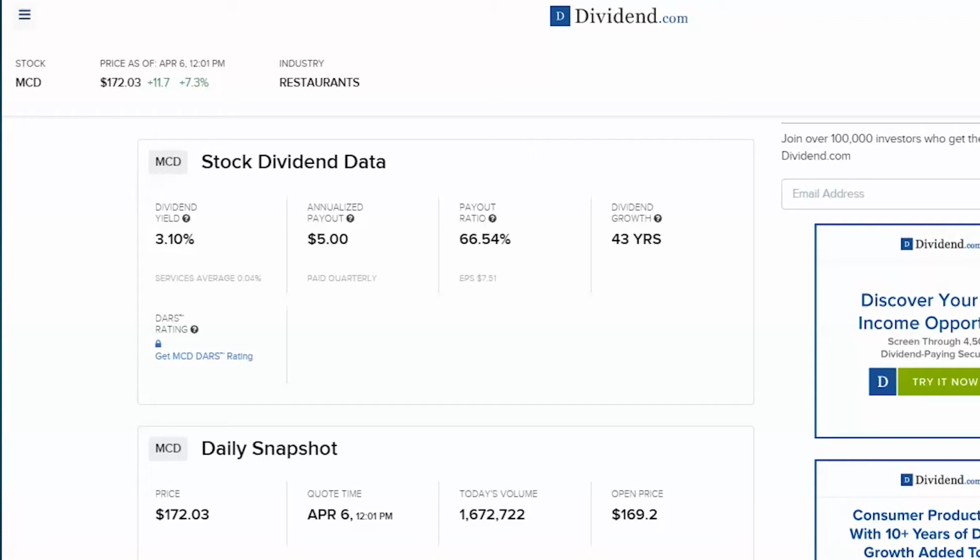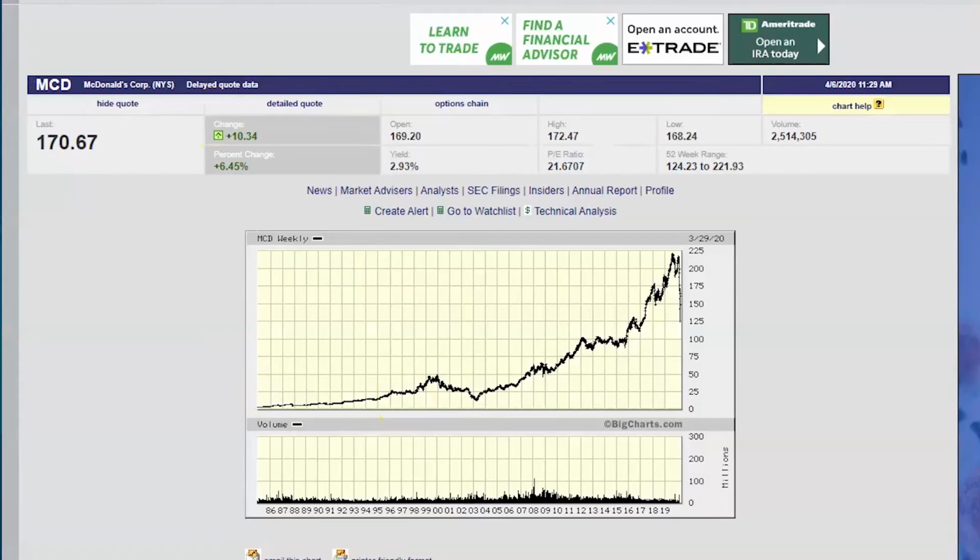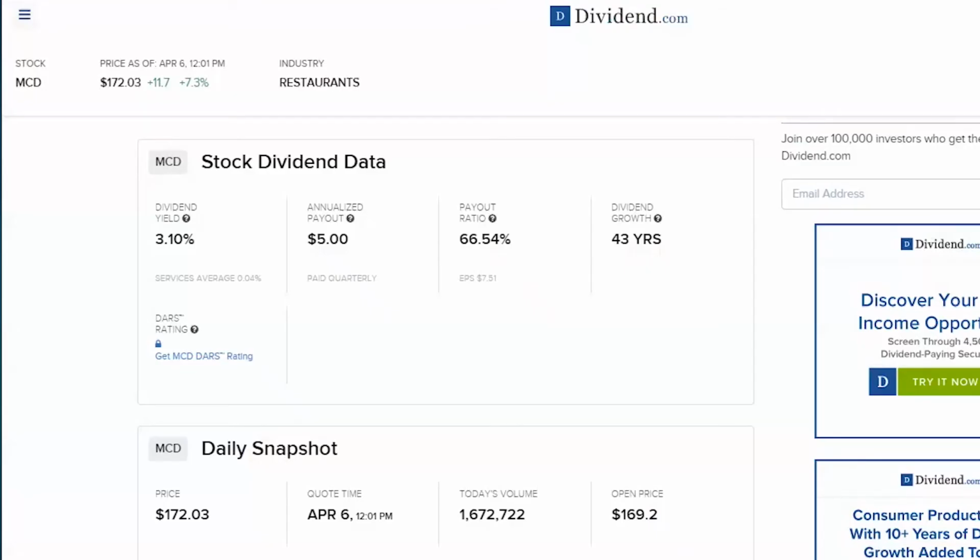Anything over like 85 is really where I try to avoid it, but ideally I want to stick to around 50%. But this one still, with that nice healthy chart, I still think it's a good buy. McDonald's is a good company, and they've been around for a long time as well.